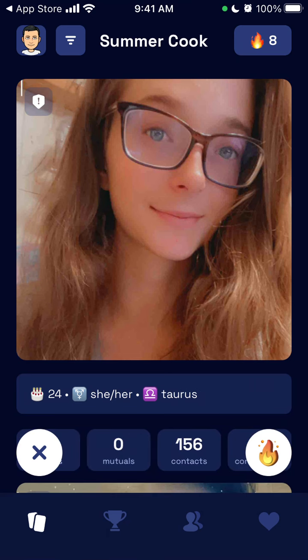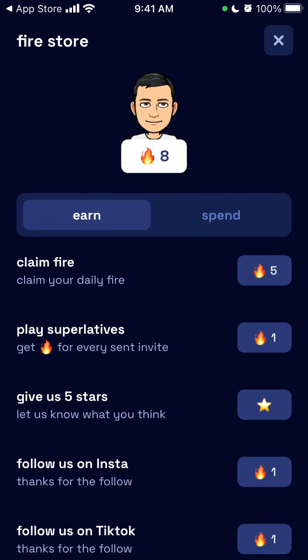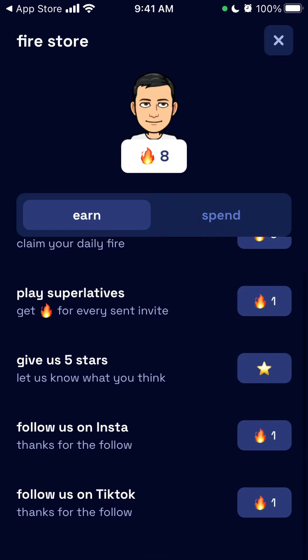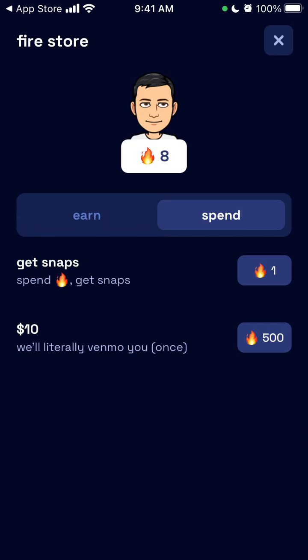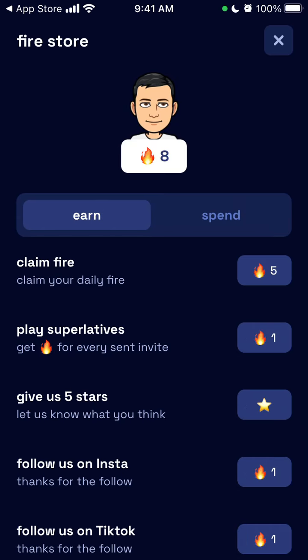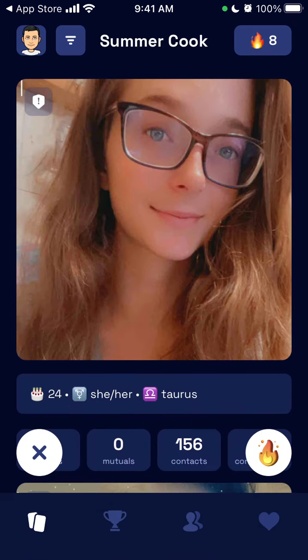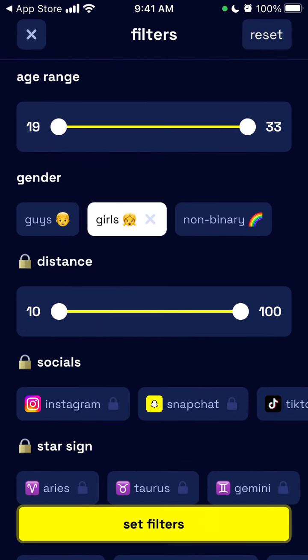There are a bunch of people, and for that you need this fire icon. So here you can earn some fire icons just by logging into the app. You can get snaps, so that's basically the idea. Then there is a filter.